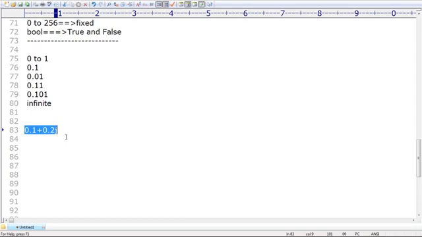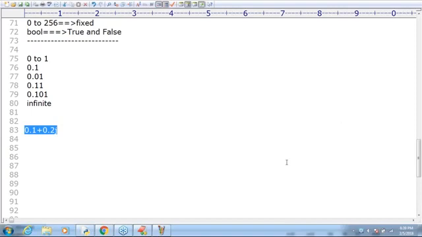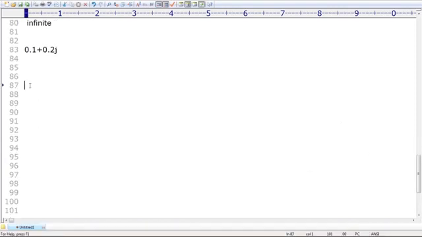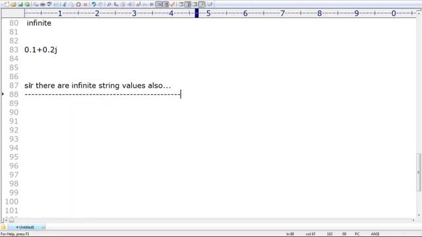Clear? You are getting some idea. Okay, make sure. Now Vedant Tiwari is asking an excellent question, sir. Just observe, we are at basics. The more time we spend on basics, the more clarity you will get on the concept. Sir, there are infinite number of string values also. Then how is Python going to create objects? Sir, I told you at the beginning, in the case of string, Python never creates any object at the beginning. Remember that. That concept is applicable only for integer objects and Boolean.